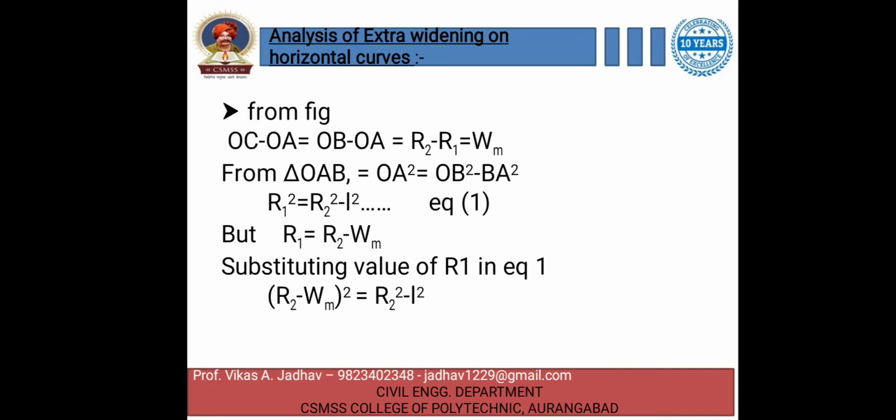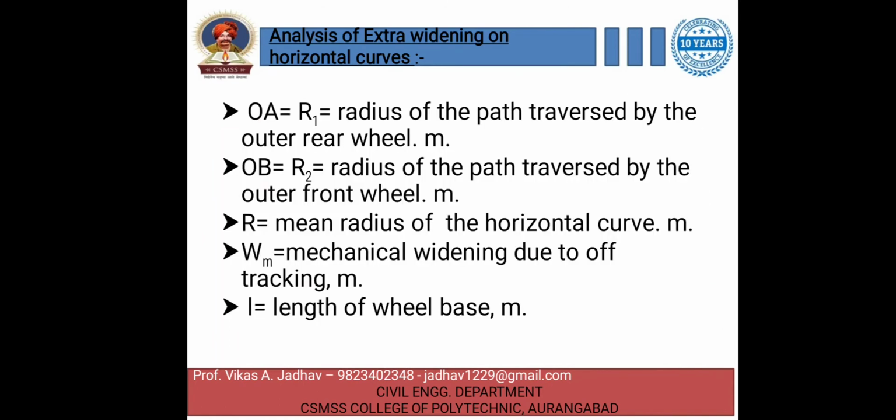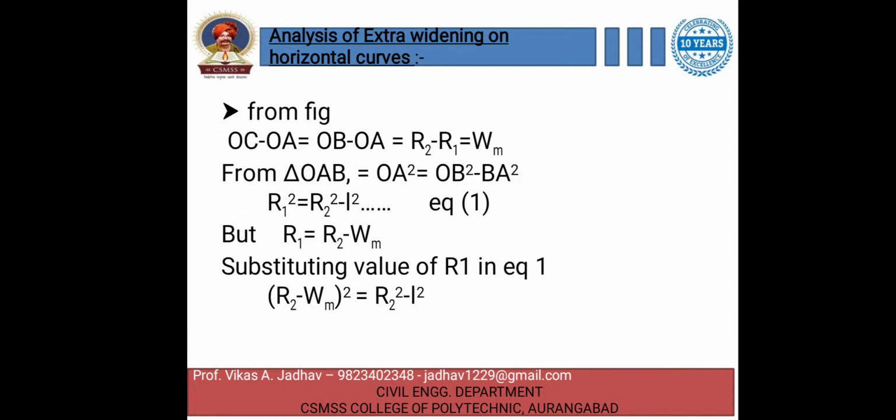But as we know, what is R1? R1 is equal to R2 minus W suffix M. Here you can see, if we subtract W suffix M from R2, we will get R1, because R1 plus W suffix M is equal to R2. Therefore, we get this equation: R1 is equal to R2 minus W suffix M. Substituting the value of R1 in equation 1, we will get this equation.